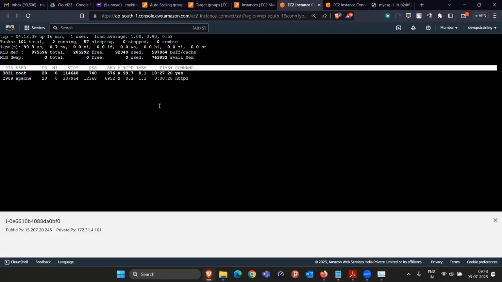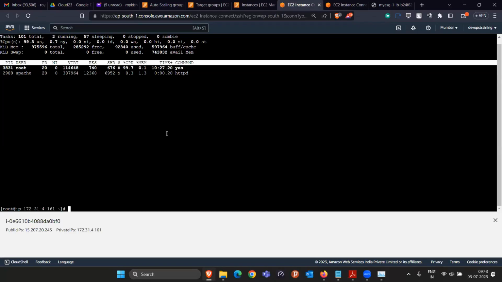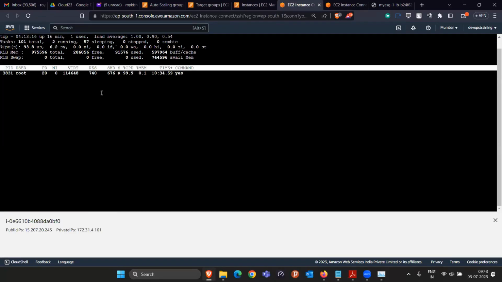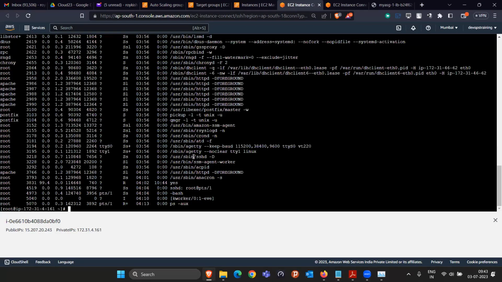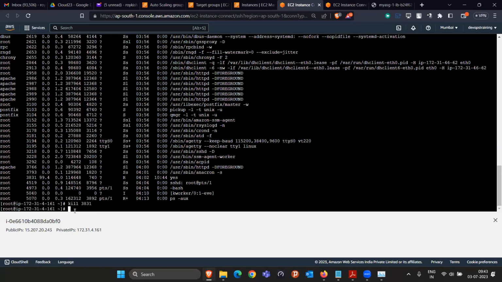So take an example, let me just reduce the CPU usage now. Currently the CPU usage is still 99% or something. See, it reduced to 93% or something like that. So let me do one thing here. There is a command called ps -aux. You have to type it here. You will see that there is a command called yes running like this. You have to just copy this ID 3831, and write here kill 3831. Basically, I'm killing that.